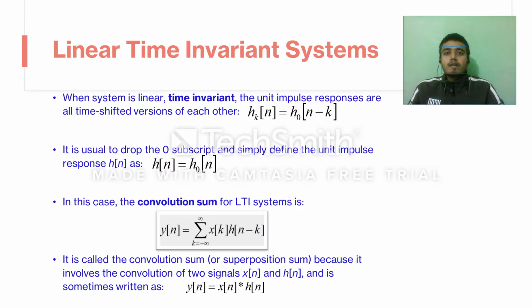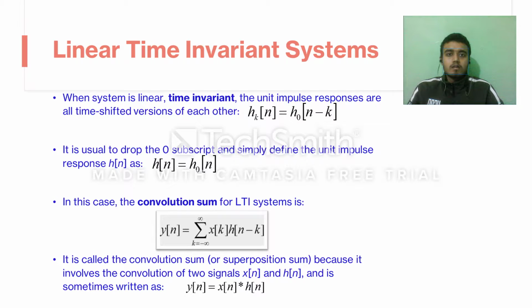Now let us consider the case of linear time invariant systems. Since the system is time invariant, the output of the impulses will be time shifted versions of each other. So the output h of k n we can write here as h naught of n minus k, where this zero subscript denotes the value of the impulse at t equal to 0.